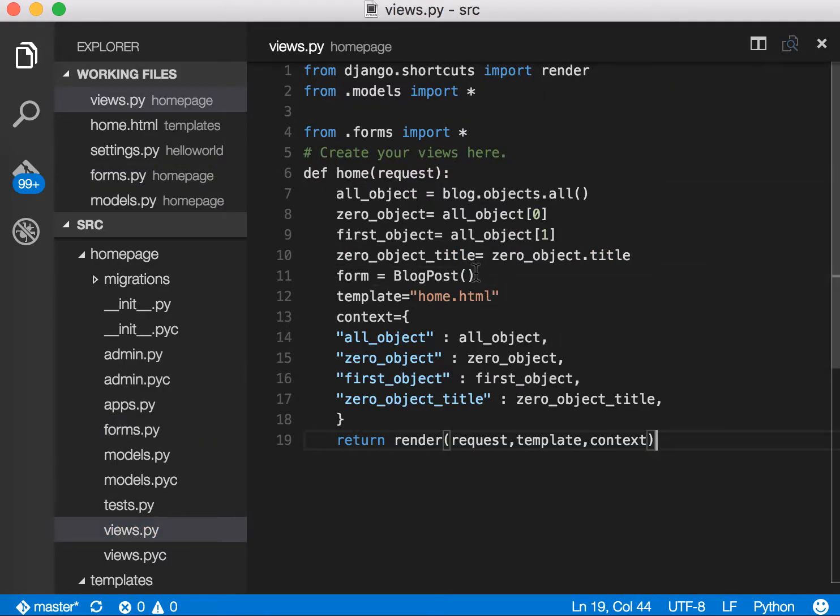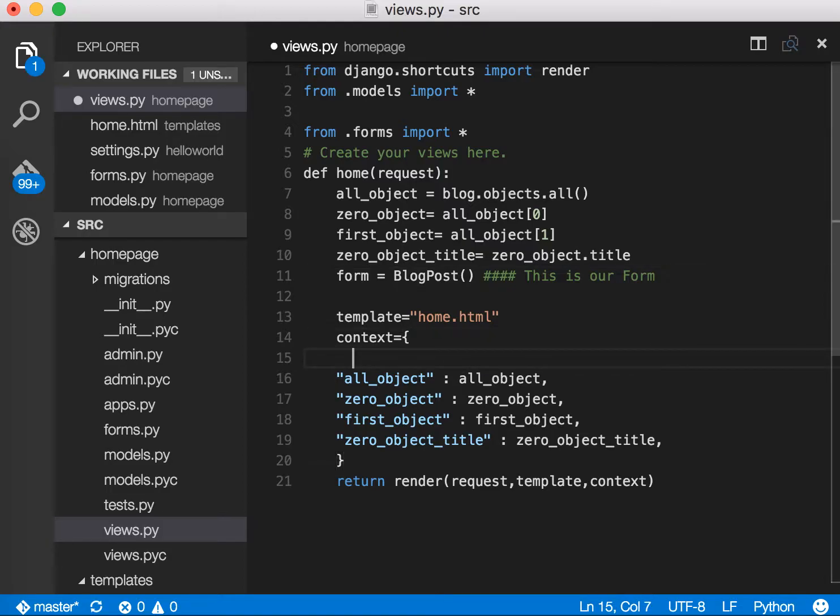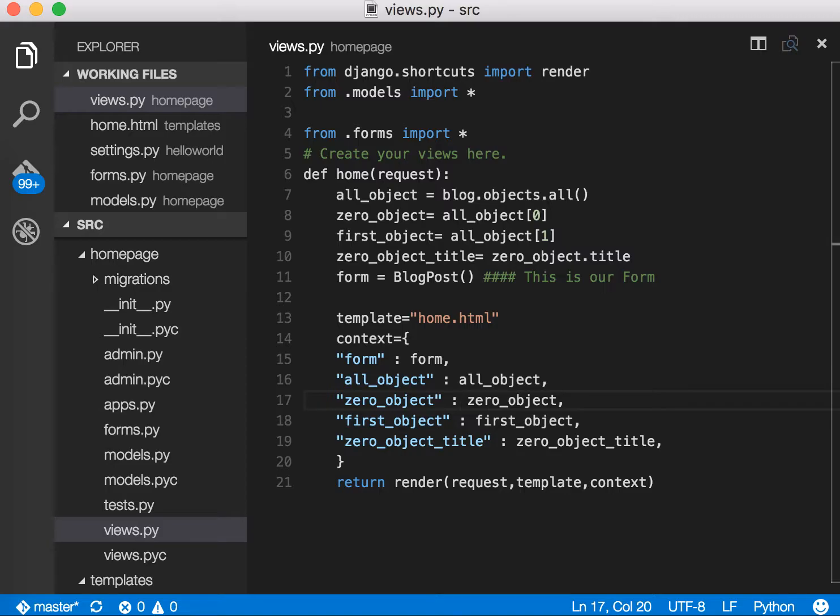Okay, so we did that. And then I'm going to make a comment here. This is our form. Okay. And then inside our context, we're going to have to create a variable called form. Okay, and then this is going to be form because that's what we named. And make sure you put a comma here, or else it's not going to work with other things. Okay, so bam, we are done. Okay, so let's see. I believe that's everything we have to do here. Okay, so our views.py is done, but later on we're going to change something here. I'll show you later on.